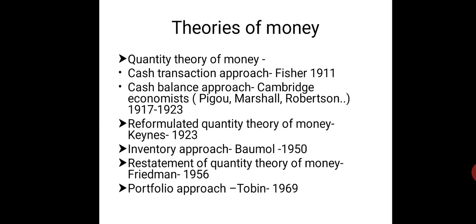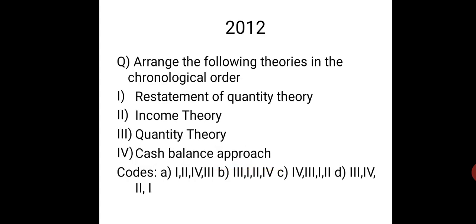Inventory approach by Baumol, 1950. Restatement of quantity theory of money by Friedman in 1956. So reformulation has been done by Keynes and restatement has been done by Friedman in 1956. And portfolio approach, which gave importance to uncertainty and risk factor, by Tobin in 1969. So the answer has to be D, where it is 3, 4, 2, 1.